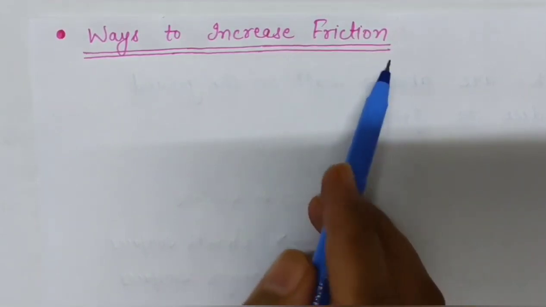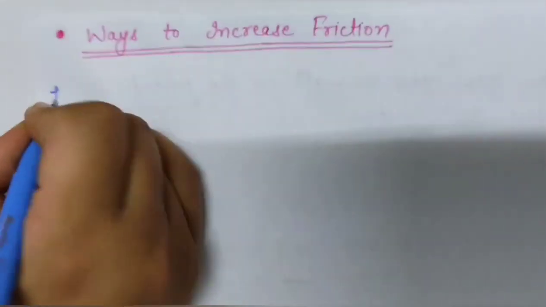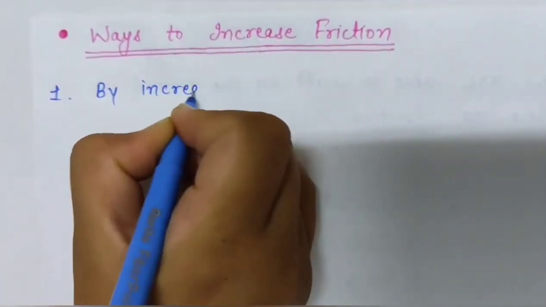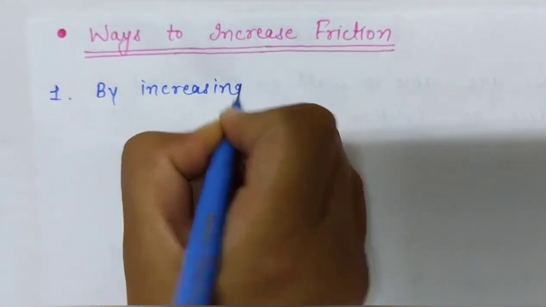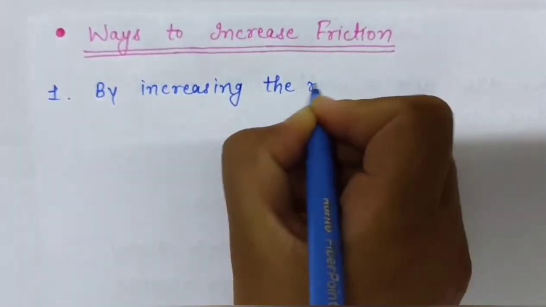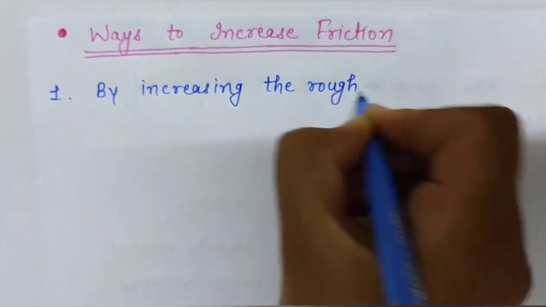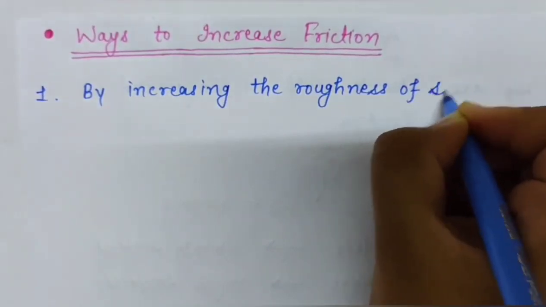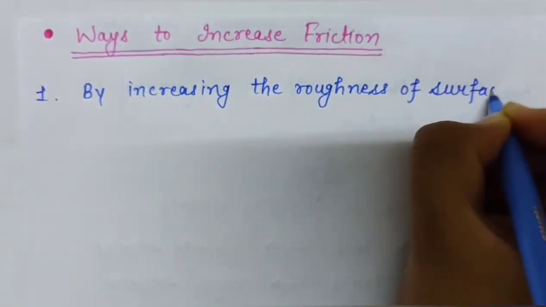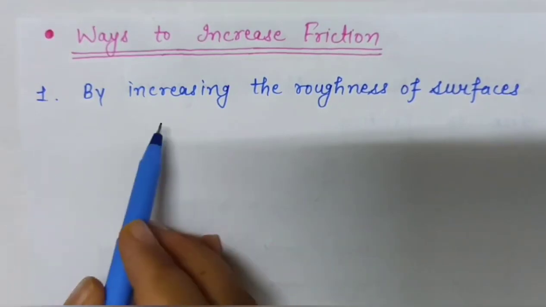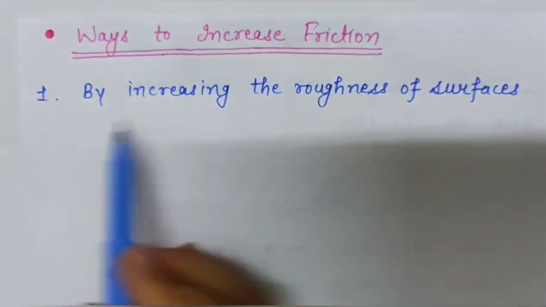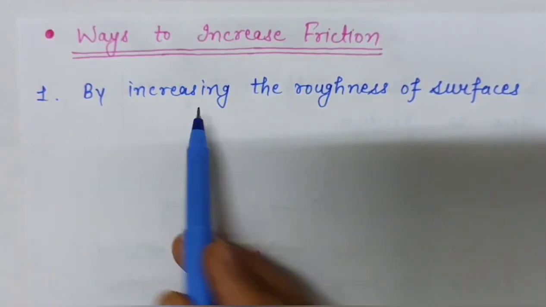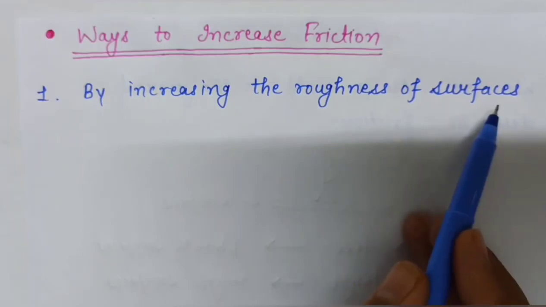Friction can be increased by increasing the roughness of surfaces. This is the first way by which we can increase friction. Friction can be increased by increasing the roughness of a surface.